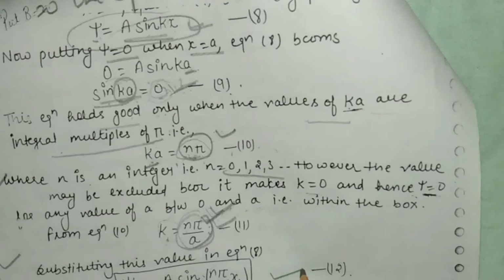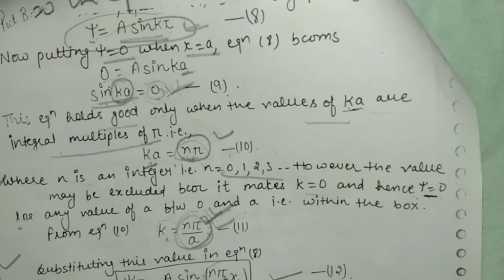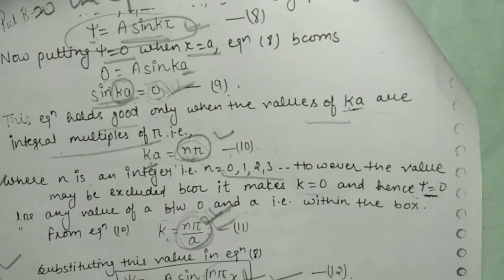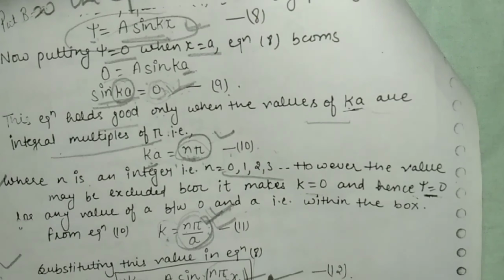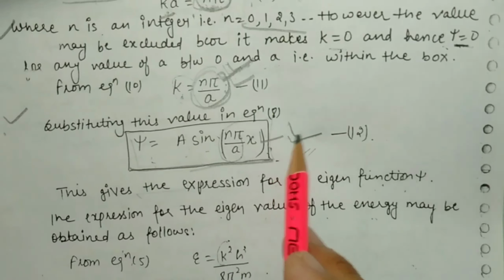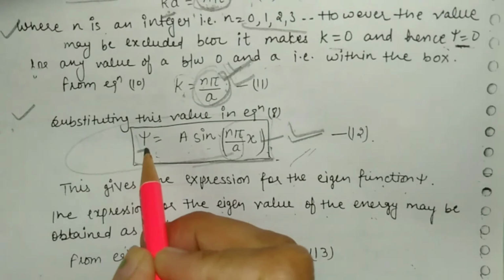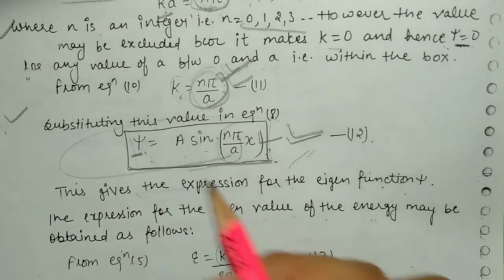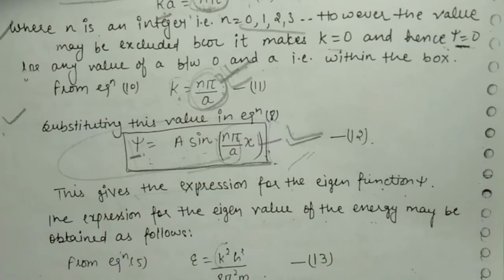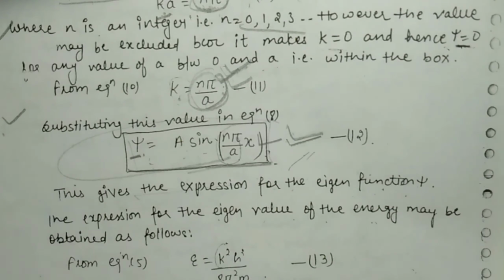If k is equal to this, then this eighth equation can be written as psi is equal to A sin n pi upon a x. So this is the expression for the eigenfunction of the Schrodinger wave equation. So this is the wave function. Next we will calculate, once the wave function is found and the probability is found, what will be the energy of that electron in that box. We will discuss that in the next video.